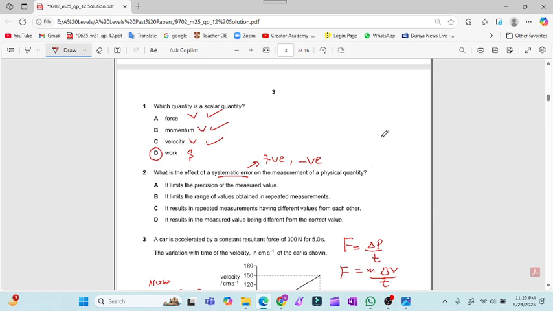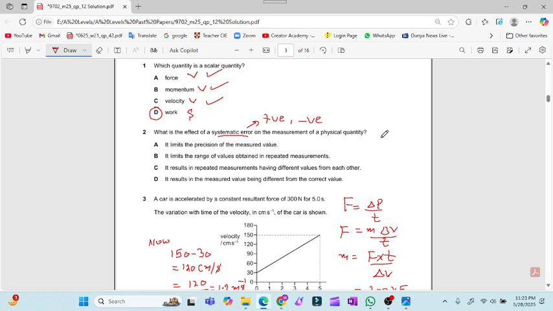What is the effect of the systematic error on the measurement of a physical quantity? So look, systematic error is due to the error in the instrument. So the reading with a systematic error can be larger or can be smaller as compared to the actual value. It limits the precision, no. It limits the range of the values obtained in repeated measurements, no. It results in a repeated measurement having different values from each other, no. It results in a measured value being different from the correct value.